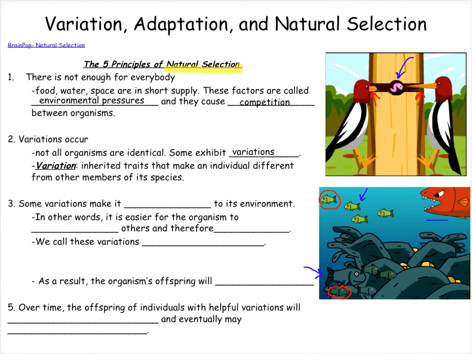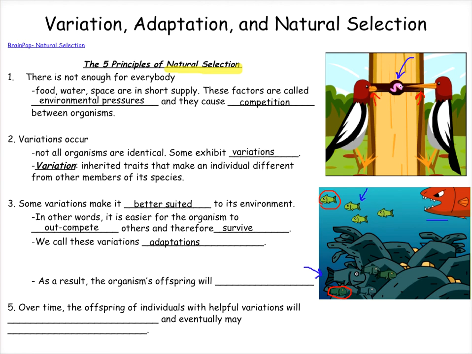This leads to the third principle, which is that sometimes variations make an organism better suited to its environment. In other words, the variation makes it easier for the organism to outcompete the others and therefore survive. Any variation that gives an organism a competitive advantage is called an adaptation.